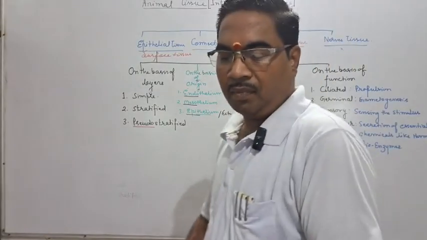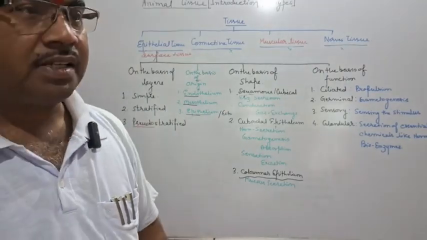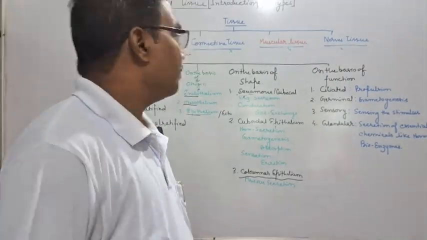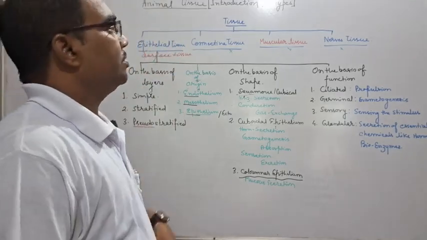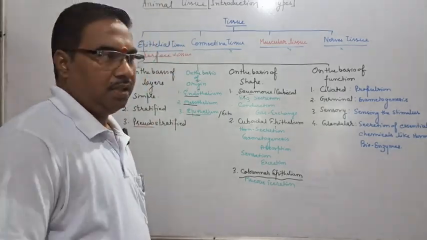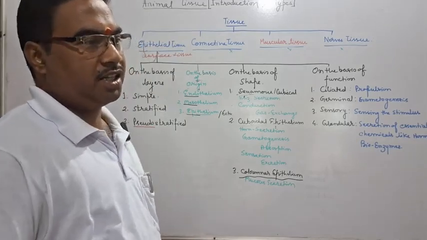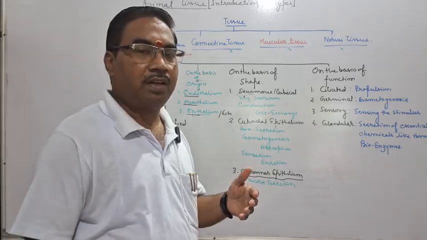Good morning. In the continuous series on tissues, we are now going to study the epithelium. In the previous video, I explained how tissues evolved.